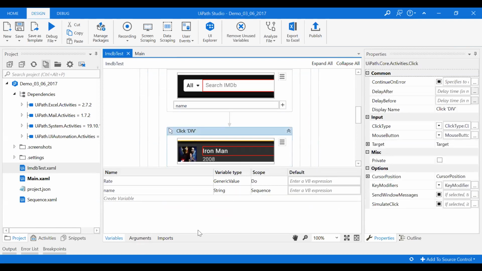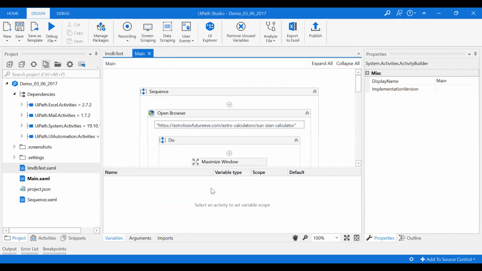Like rating and name, here we have variables. In main we do not have this, because they are not defined for the main activity, they are defined for the IMDb test sequence. So suppose I have multiple sequences in a simple process, and we want to get the data from each sequence, do some operation, and show the output using the main.xml process.